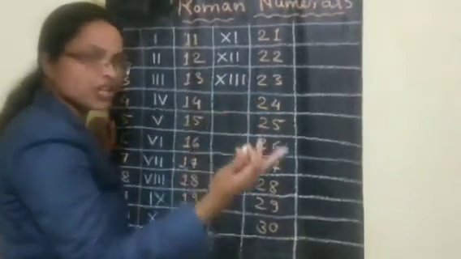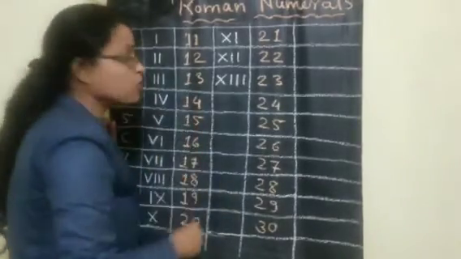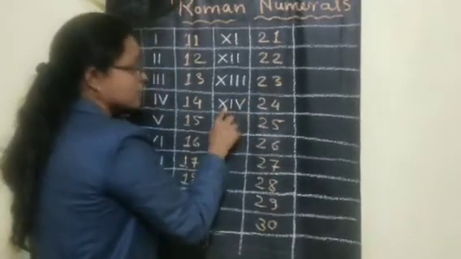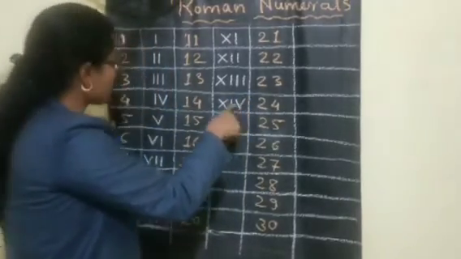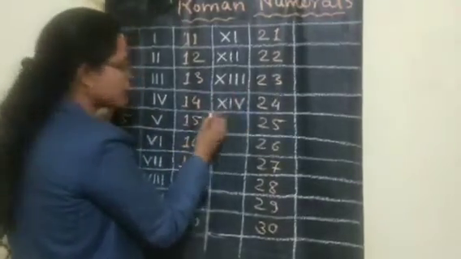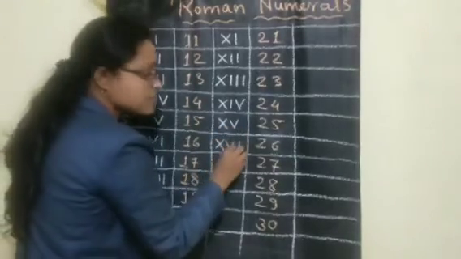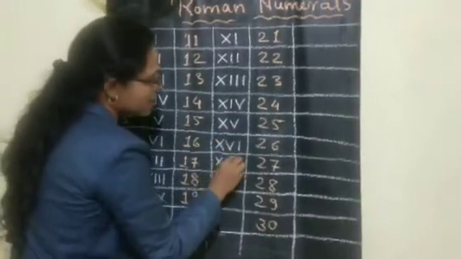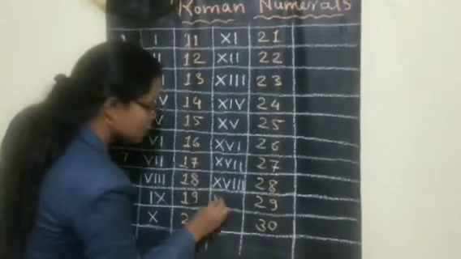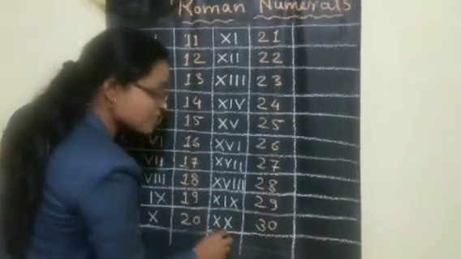Now for 14 we cannot repeat, because we can repeat a maximum of 3 times. Now 14, how to write? 10 and 4, because now we know how to write the 4 symbol. So 10 plus 4, 14. 10 plus 5, 15. 10 plus 6, 16. 10 plus 7, 17. 10 plus 8, 18. 10 plus 9, 19. 10 we can repeat 2 times, that means 20.